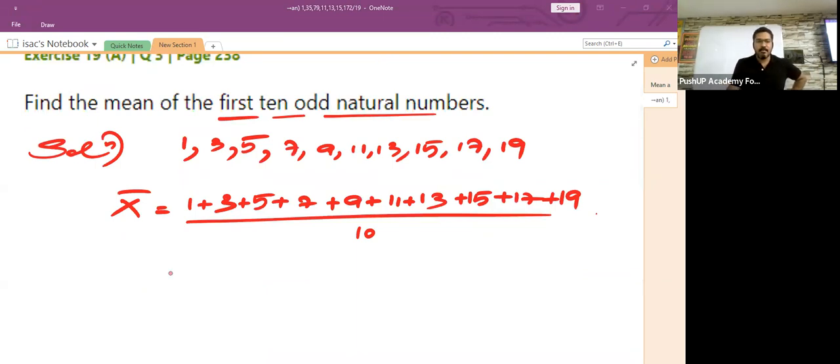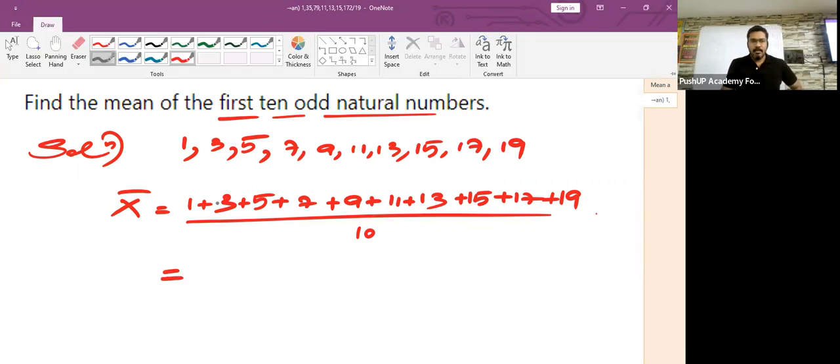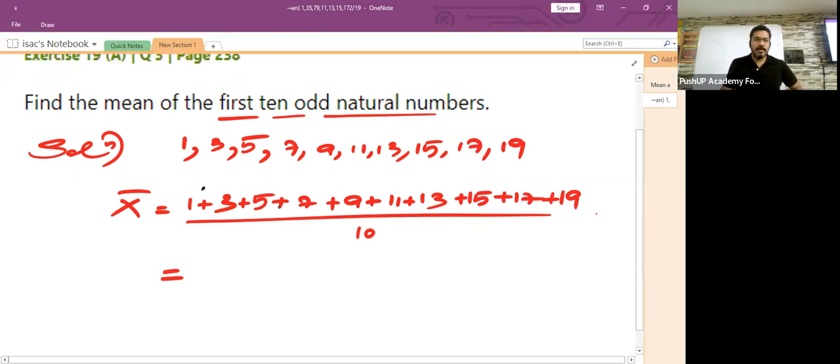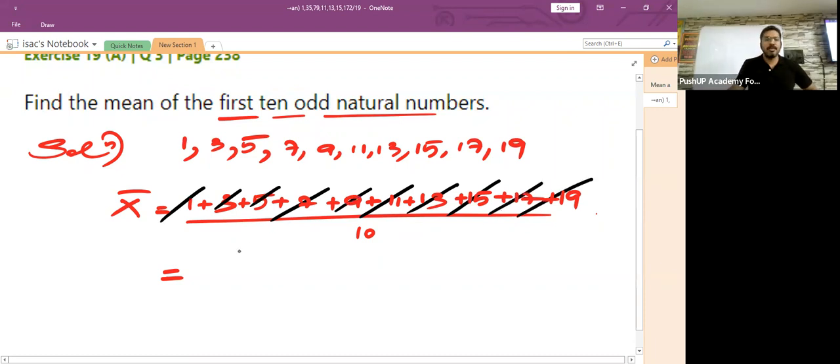Now let's find the sum of all these numbers. Children, 1 plus 3 is 4, 4 plus 5 is 9, 9 plus 7 is 16, 16 plus 9 is 25, 25 plus 11 is 36, 36 plus 13 is 49, 49 plus 15 is 64, 64 plus 17 is 81, 81 plus 19 is how much? 100, isn't it?